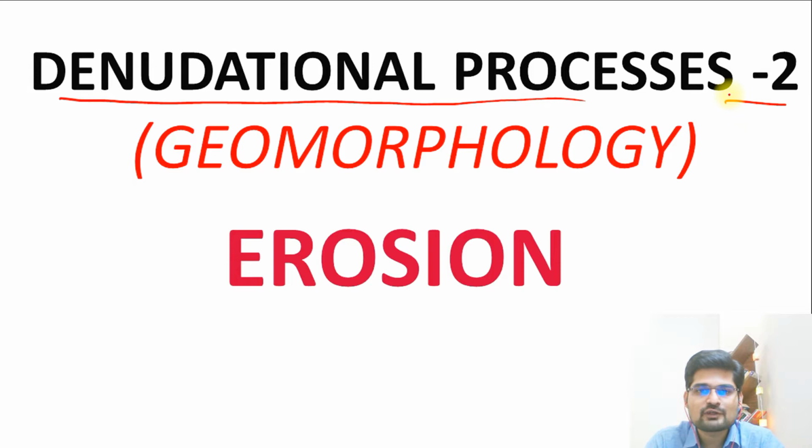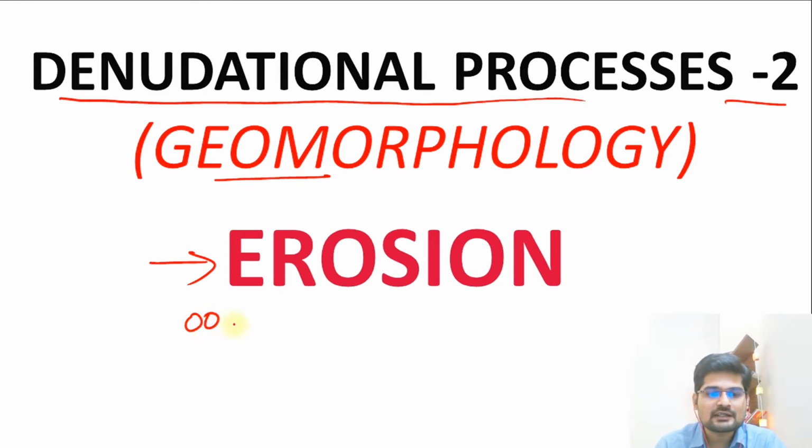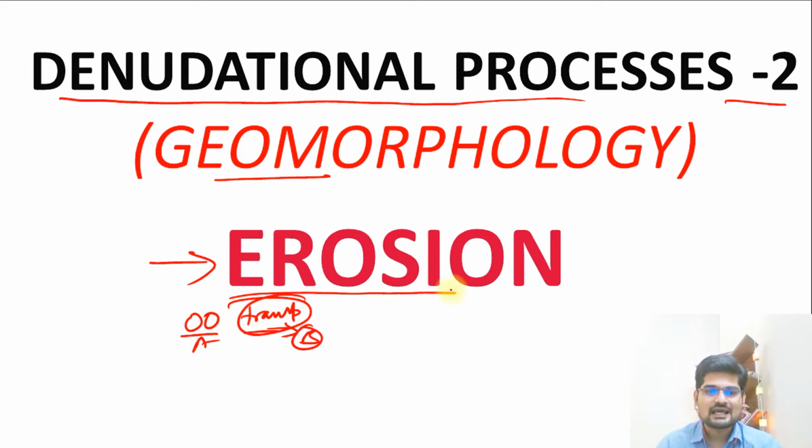So now let's understand this denudational process, part 2. Part 1 we have already studied as weathering, and part 2 of this process in geomorphology is erosion, which we are going to study. Remember what we talked about in the previous session: erosion is the removal of material from place A to place B, so it involves transportation as well. That's what the process of erosion is, and weathering was just disintegration at the same place. That is important. Now let's go ahead and learn more about erosion.